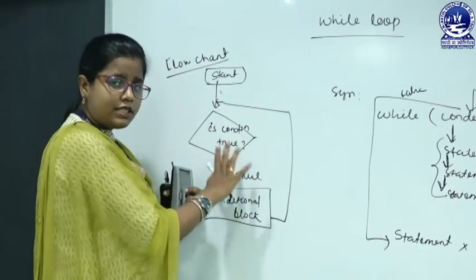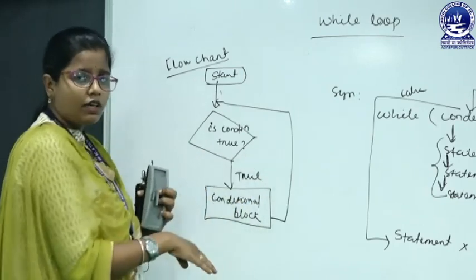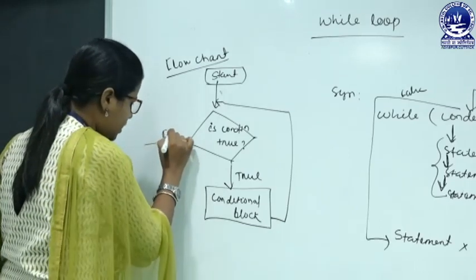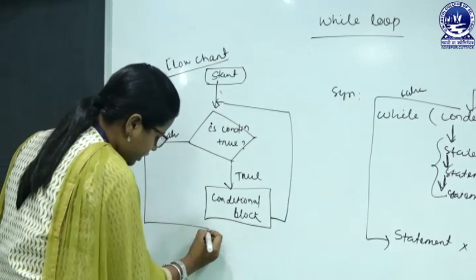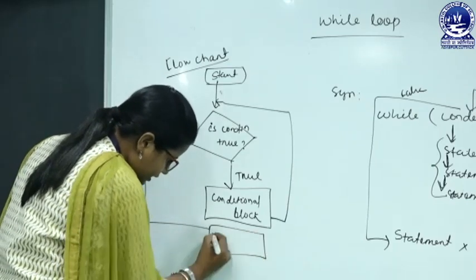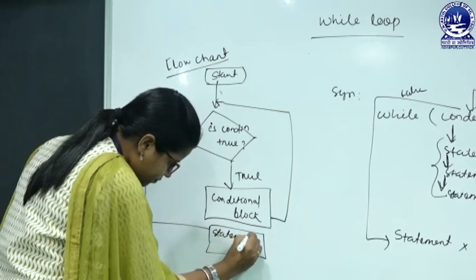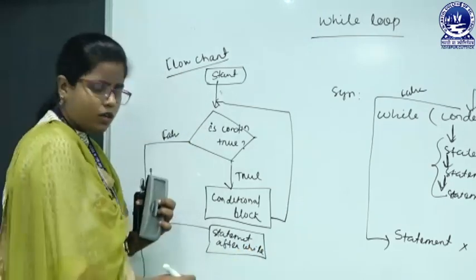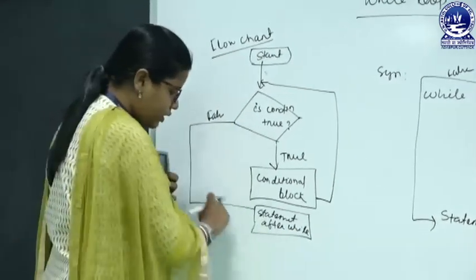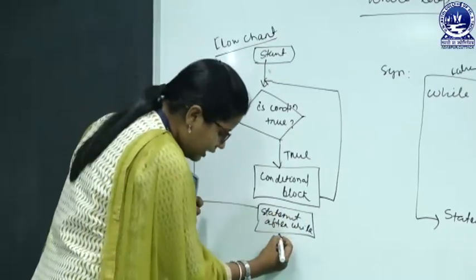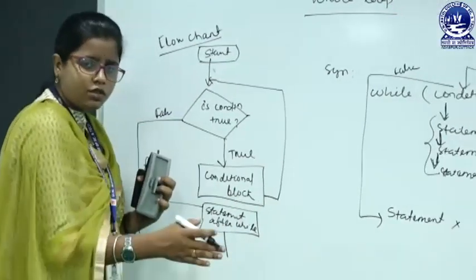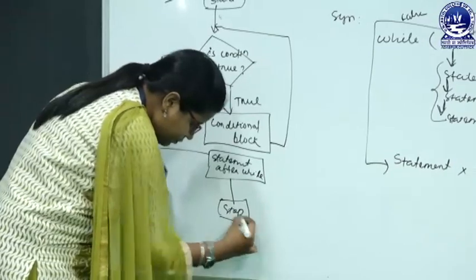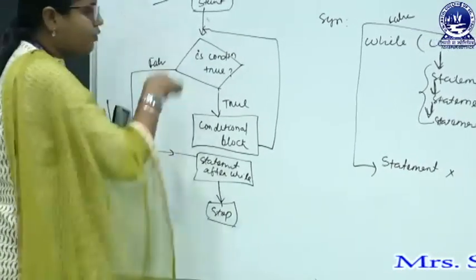Based on the condition, once the condition is false, we go to the line immediately after the while loop. So, if the condition is false, then we go for the statement after the while loop. Then after that the sequential execution continues, and at last we have to stop the program. So, this is the flow chart.